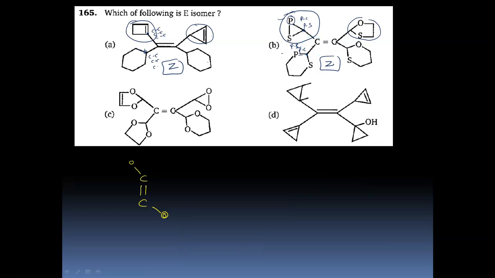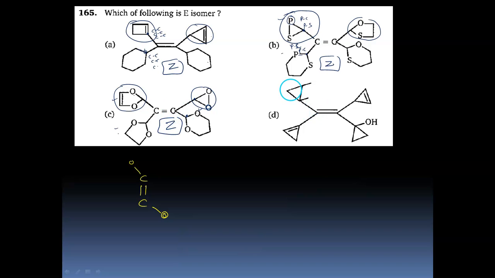Then the next one, in C, out of this and this, we have O and O, and this is also O and O, but duplication occurs, so CC would be duplicated, so this is better than this. Because O is tied at the first position, we go to either of the oxygens, and then we see it has an OO bond over here, but over here we have an OC-OC bond, so this is preferred. So again, this is a Z configuration.